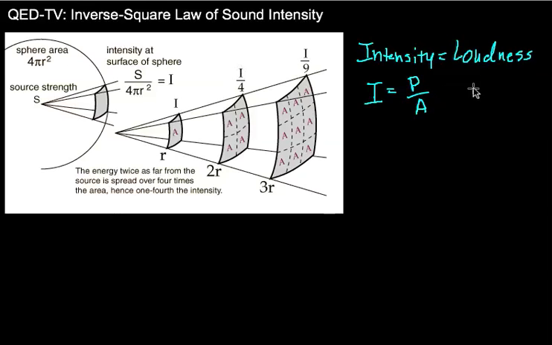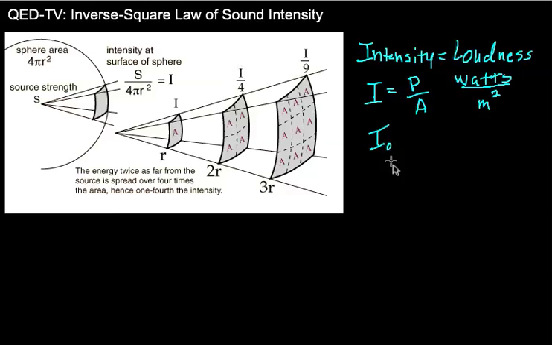And you might remember that the units for power is watts. So we're talking about watts per, and the area is square meters. So watts per meter squared would be a unit for the intensity of a sound. So there's a couple different intensities of different sounds that we have. We have what's called the threshold of hearing.